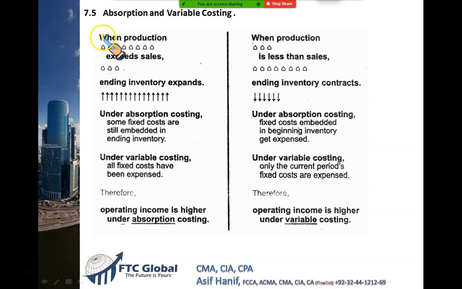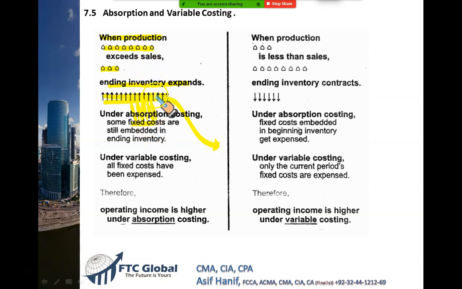Whenever your production is more than sales, you produce more, but sale is less. What happens? These extra units will hide in the ending inventory. Your ending inventory will expand. You will have more units in ending inventory, and there will be more fixed cost in them. That fixed cost which has moved into these units hides in the closing stock. It bypasses your income. So under this method, if you use the absorption costing method, you produce more than you can sell.